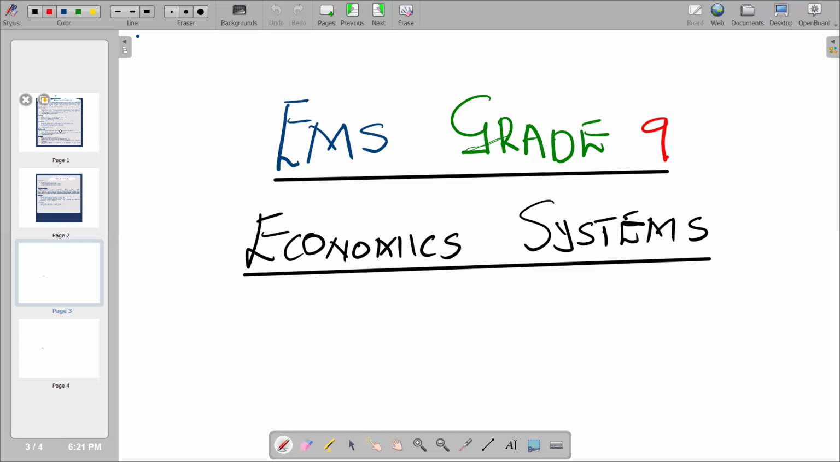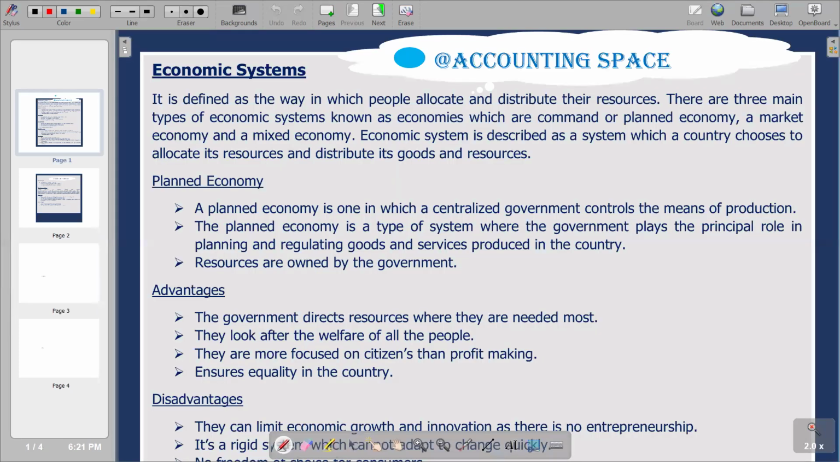If we go to the information in this video, we are going to start with the definition of what exactly an economic system is. It is defined as the way in which people allocate and distribute resources, known as economies. Another name we can give economic systems is just economy. It is also called the command economy, meaning the same thing. Then we also have the market economic system. So basically, we have a brief description of what we mean by economic system.